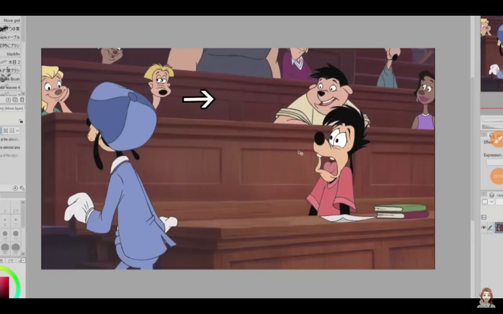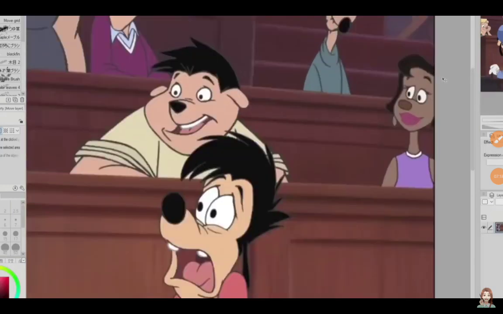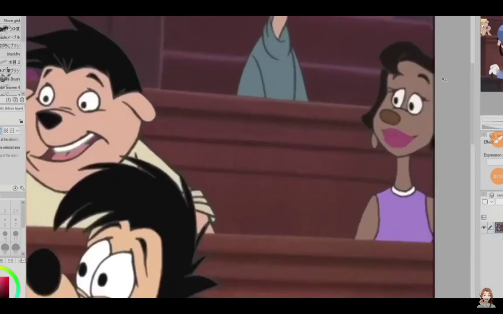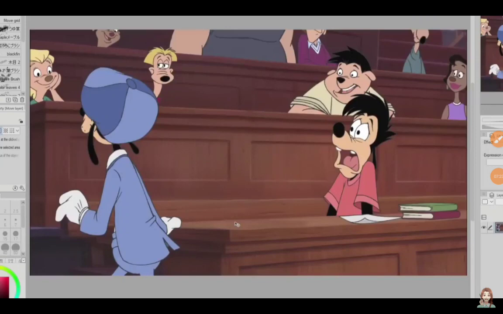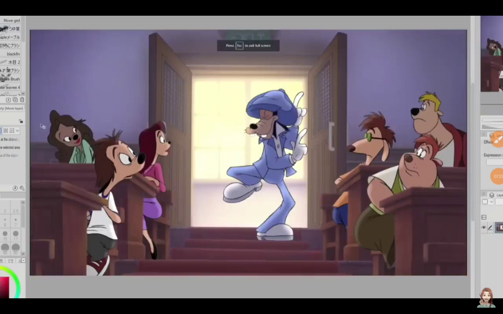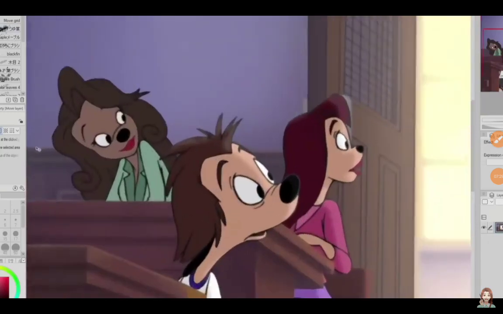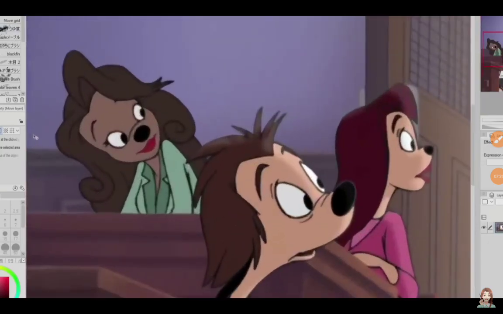This looks like a nice empty spot. Now I just need to find my base. There's this girl, but her head gets clipped off from the edge of the screen. So I wasn't able to find a base in that scene. So I went to one that happens a few seconds before, and I thought maybe with some editing, I could use this character.